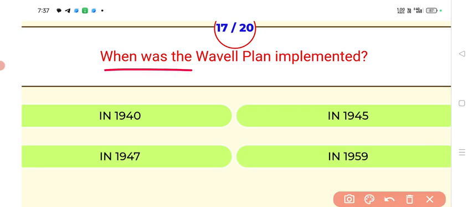When was the Waghel Plan implemented? Answer, 1945. The Waghel Plan was implemented in 1945. Next.